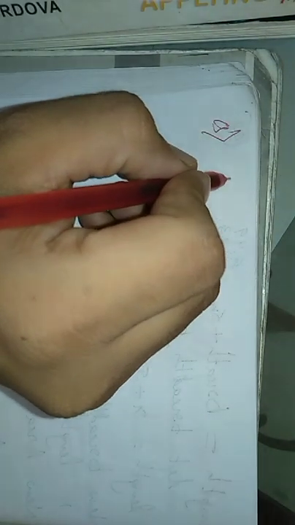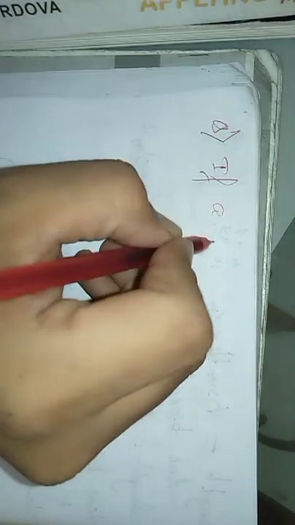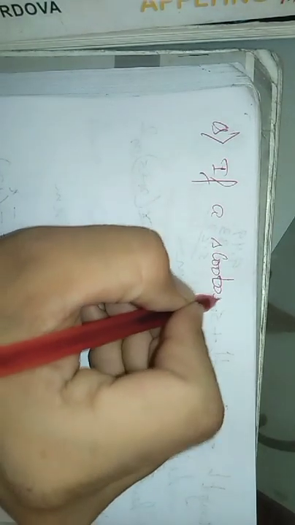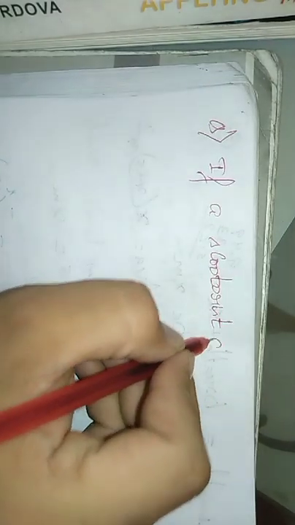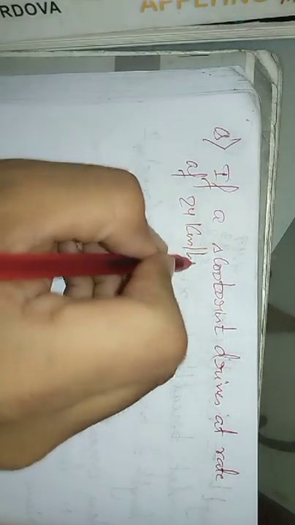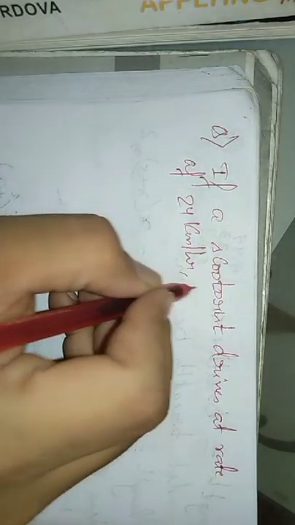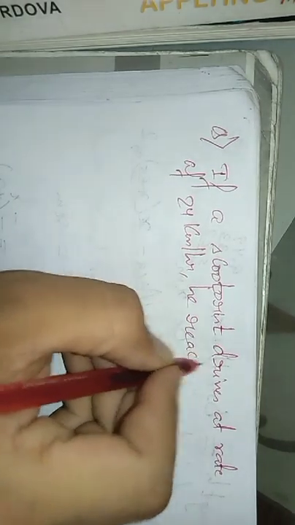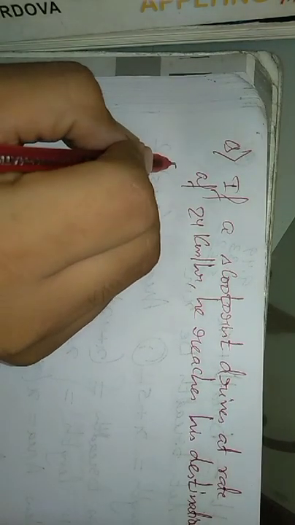So the question is, if a scooterist drives at a rate of 24 kilometer per hour, okay, he reaches his destination 5 minutes late.